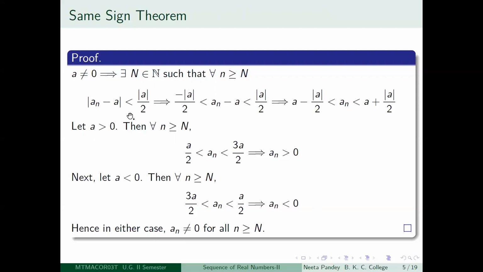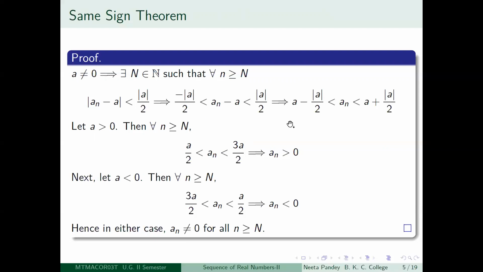That is the definition of the existence of limit, that for any epsilon you should be able to do this. So in particular, for epsilon equal to mod a divided by 2, you are going to get a capital N so that this inequality holds for all little n greater than or equal to capital N. Now you stare at this inequality. What you do first of all is that you use the equivalent inequalities which imply this. Remember in the lecture some long time back, when I had talked about modulus of numbers, I had proved certain inequalities.